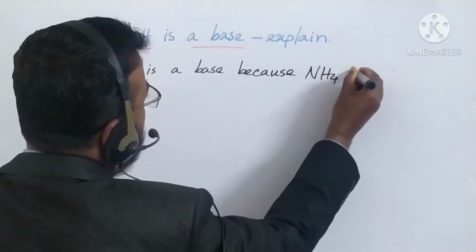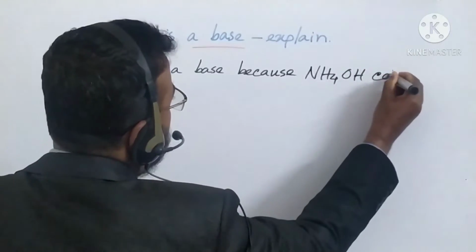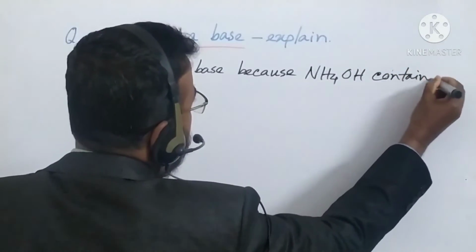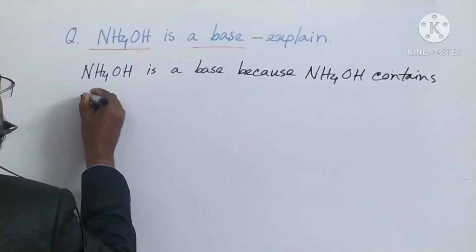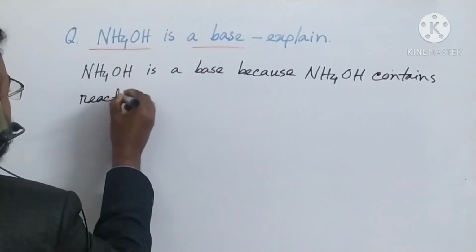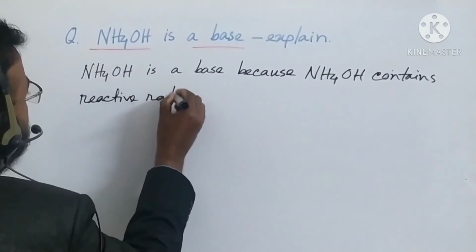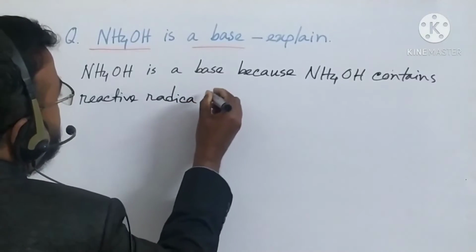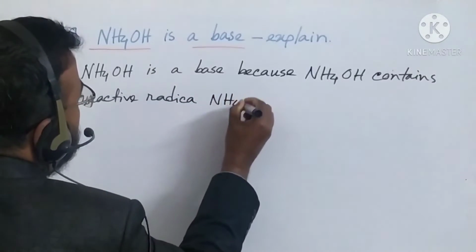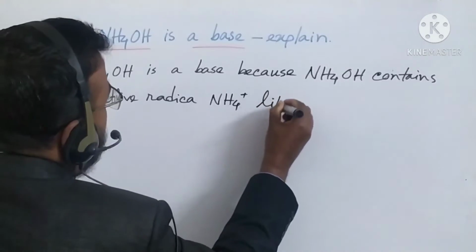ammonium hydroxide contains a reactive radical, ammonium ion, like metal.